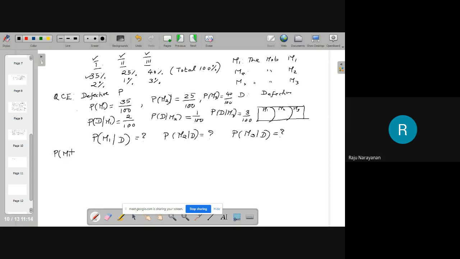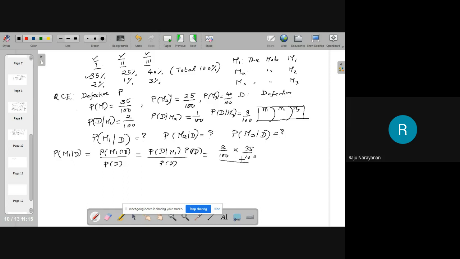Okay, then probability of M1 given D, just write the formula. Probability of M1 intersection D divided by probability of D. What is probability of M1 given D? That is probability of D given M1 into probability of M1 by probability of D. This is what is called research. From known things, we are going to find unknown things. Probability of D given M1, you know from your experience. Probability of M1, you know, 35 by 100.